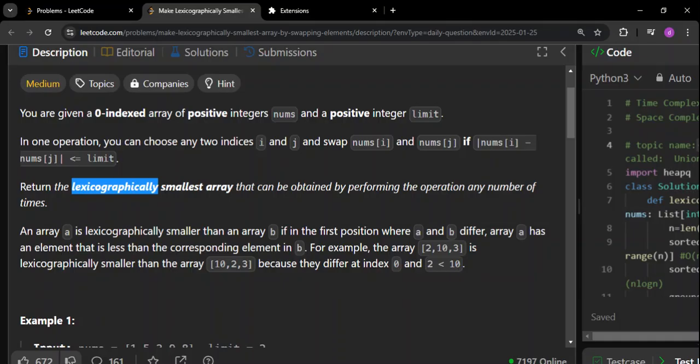Just remember this: you have to start from left towards right. You are comparing two arrays, so you start from left towards right. Where is the first point of difference? At that place, whichever array has the smallest element will be called lexicographically smaller compared to the other array. Okay, that is the basic idea, right?